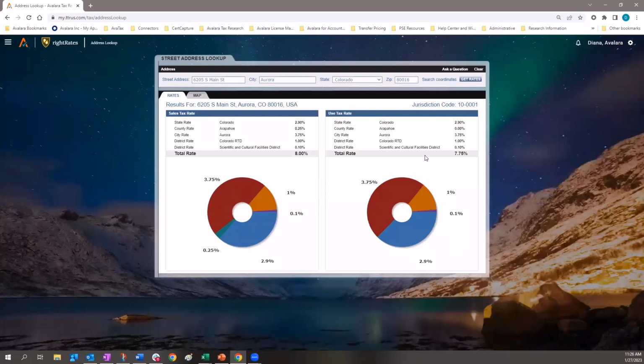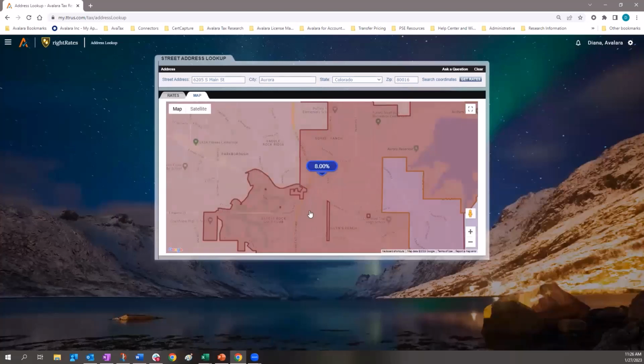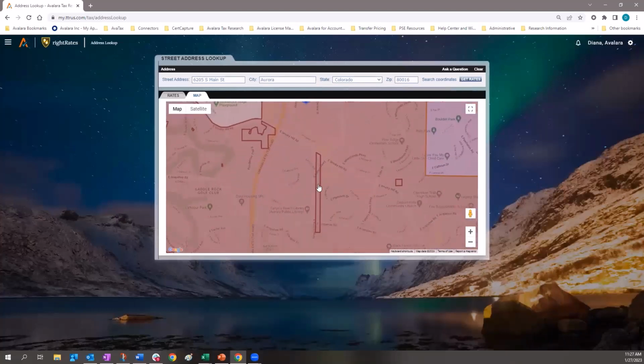Now, the results have come in here for the tax rate. Aurora is a multi-county city, so when you type in that street address, you're going to get an exact determination for the county that applies, as well as all the different jurisdiction levels. If the use tax rate varies, that will also be identified here on the screen. And then for fun, we can just look at the map. If you have a client that wants to know what the boundary lines are for that jurisdiction, you're able to pull up this map and you can zoom in and see exactly the addresses that are included or excluded from that jurisdiction.